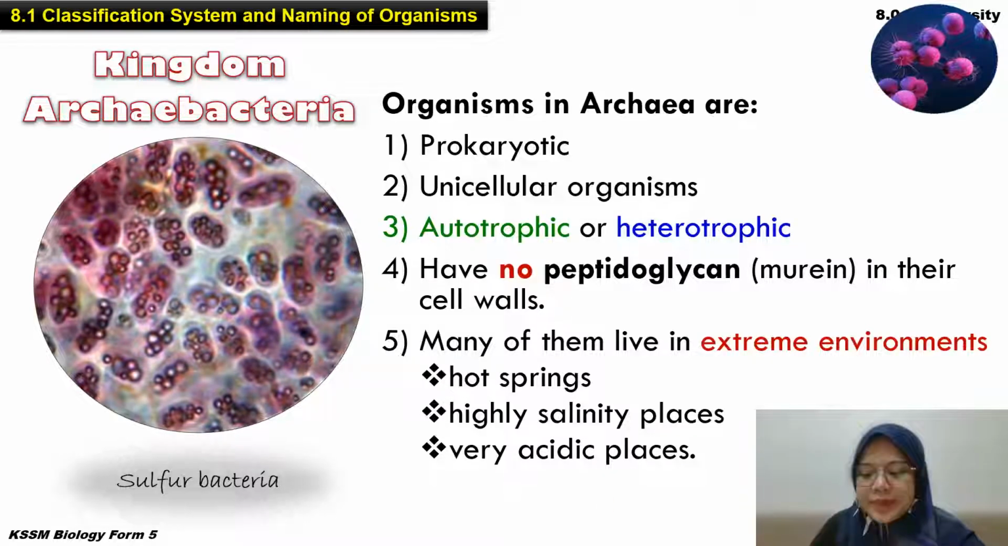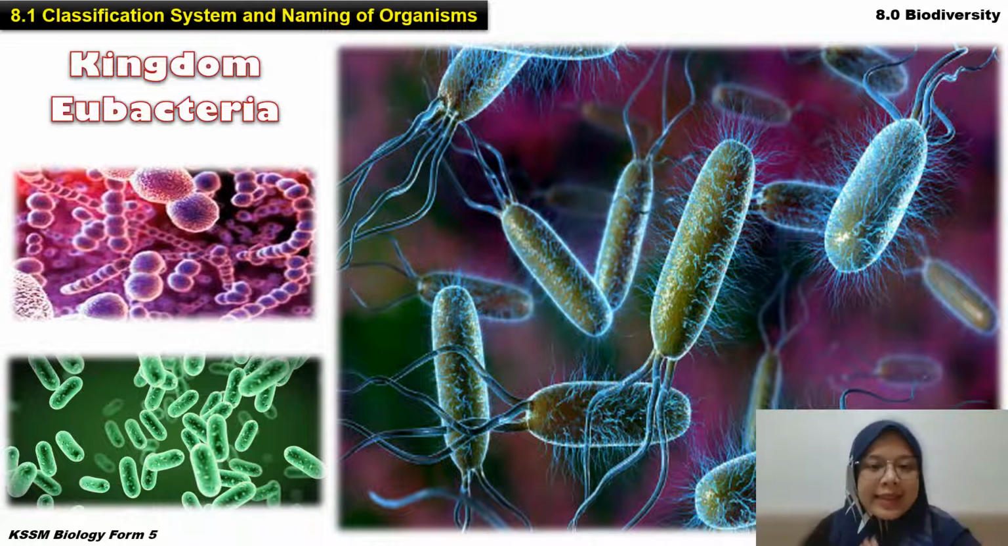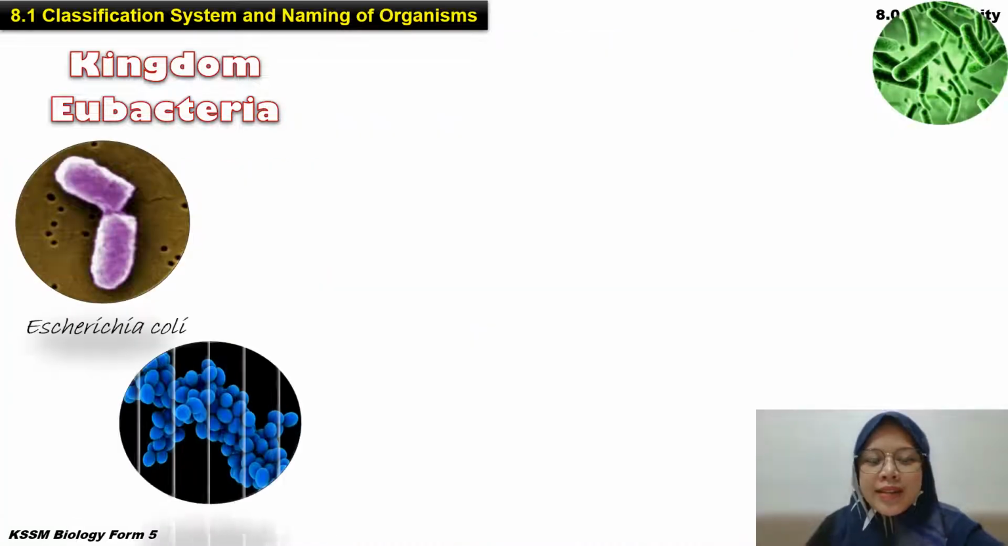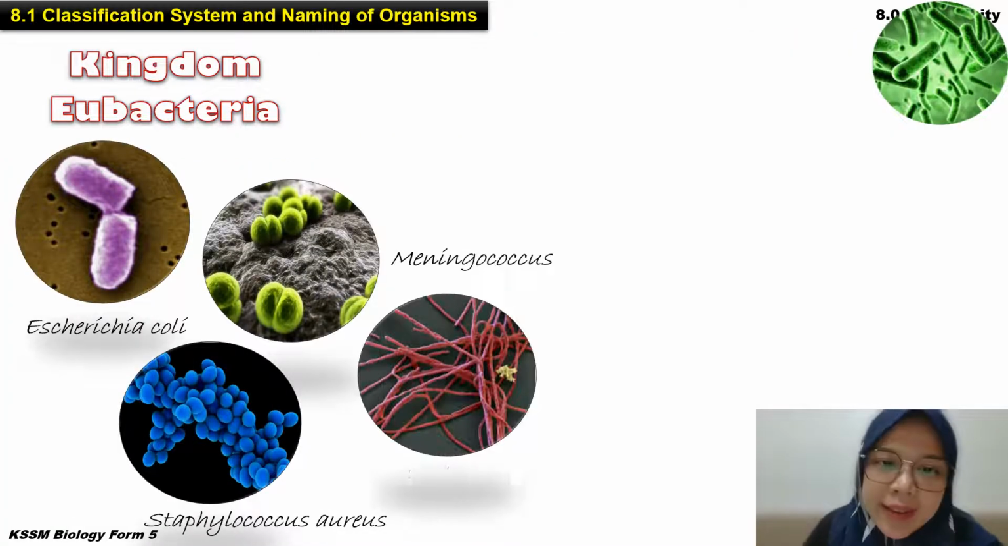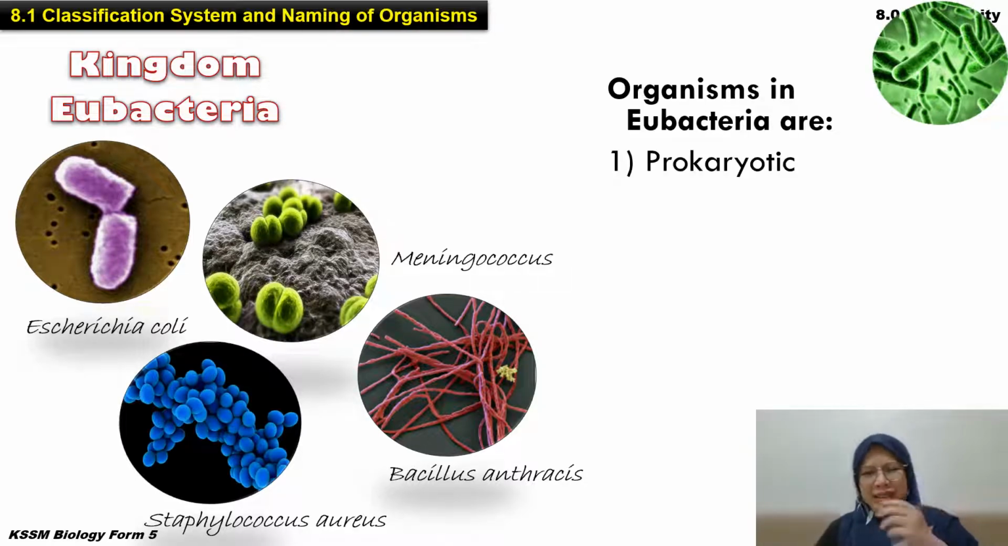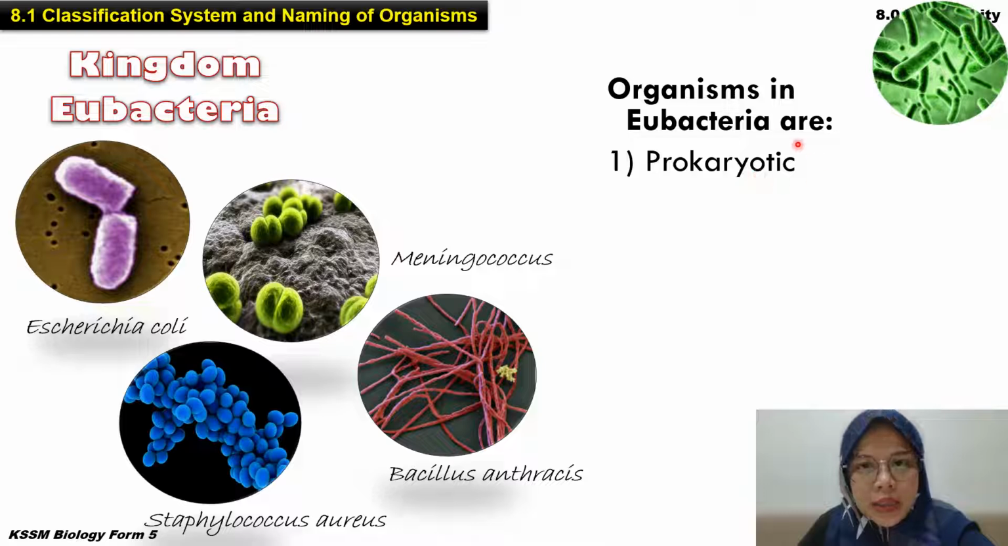Okay, next. The second kingdom, kingdom Eubacteria. Kiranya bakteria yang kedua punya kingdom ini dia lebih modern sikit. So for this kingdom Eubacteria, example is E. coli bacteria, Bacillus anthracis. So what are the characteristics for this kingdom Eubacteria? First, same, prokaryotic.